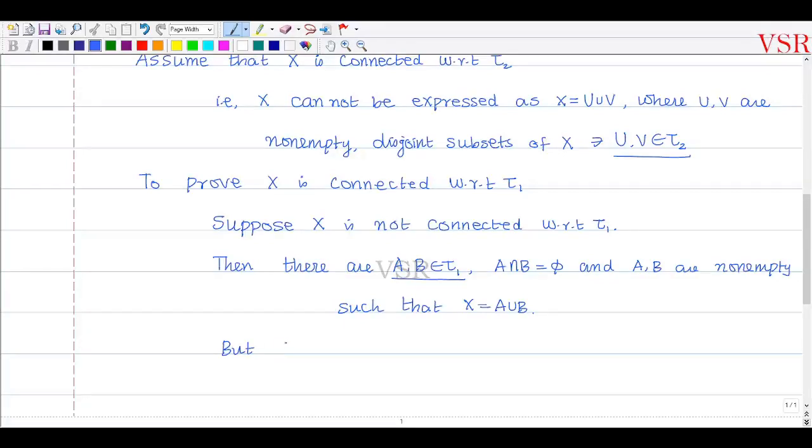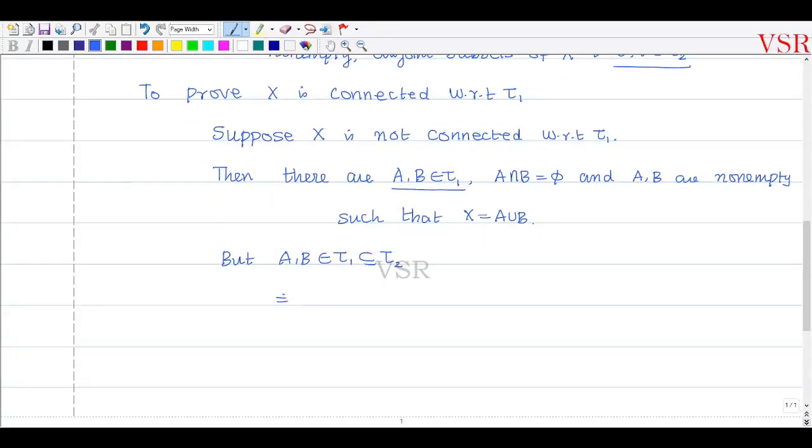But A, B are in tau1, and tau1 is a subset of tau2. So this implies that A, B are non-empty disjoint open sets with respect to tau2, because A, B belong to tau2. So A and B are non-empty disjoint open subsets with respect to tau2 such that capital X equals A union B. What does this mean?